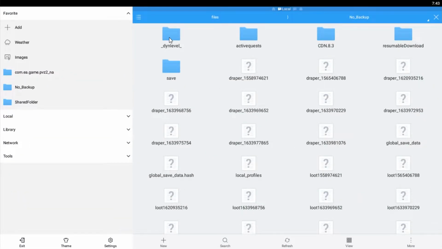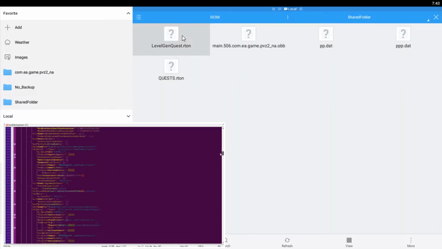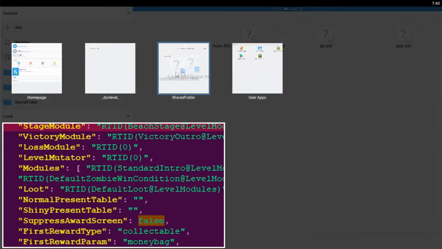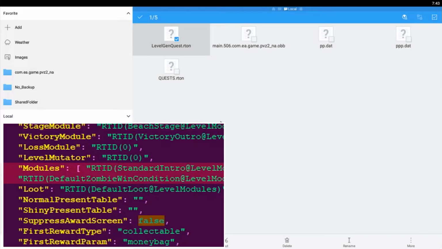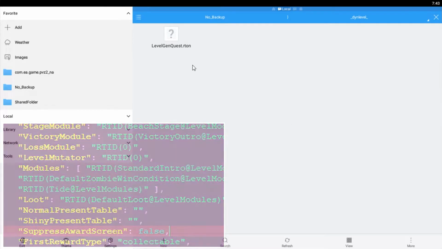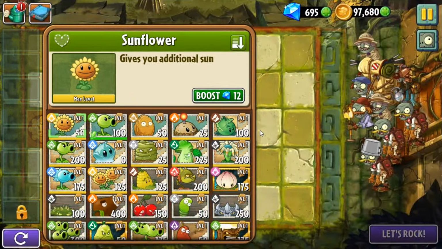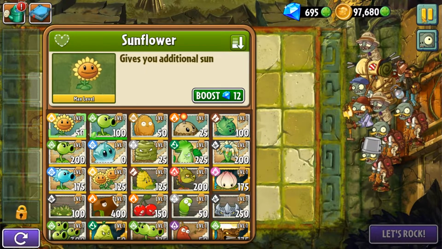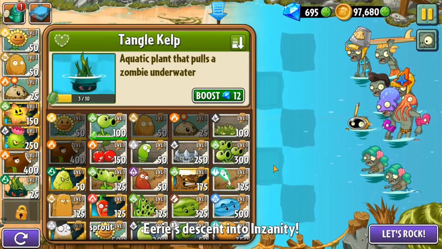Decode it with either SPCutil or some other RTON to JSON program. And now you can modify the file. Add a Tide module either referencing one within level modules or the level itself, and you're good to go. To play the level, import the modified file into the DYN folder while you still have the Insanity level loaded, and then restart.